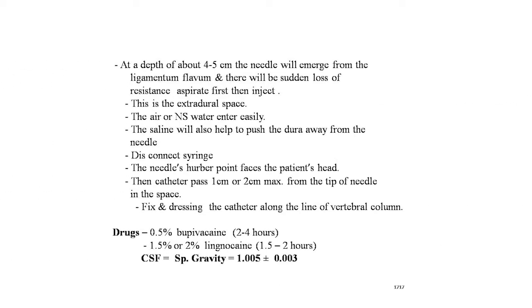At a depth of about 4 to 5 centimeters, the needle will emerge from the ligamentum flavum and there will be a sudden loss of resistance. Aspirate first, then inject the drug. This is the extradural space. The air or NS enters easily. There is no resistance. The saline will also help to push the dura away from the needle. Disconnect the syringe. The needle's upper point faces the patient's head. Then pass the catheter 1 or 2 centimeters maximum beyond the tip of the needle into the space. Fix and dress the catheter along the line of the vertebral column. This is the procedure for epidural anesthesia.